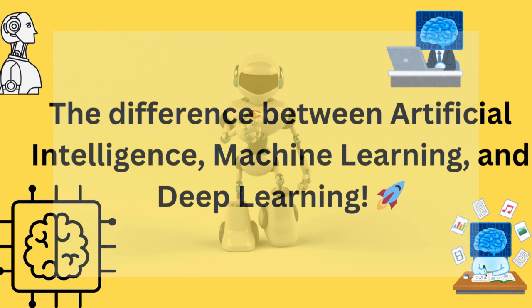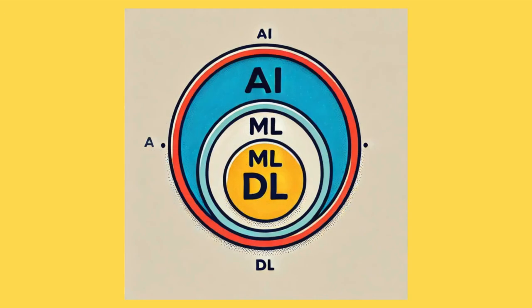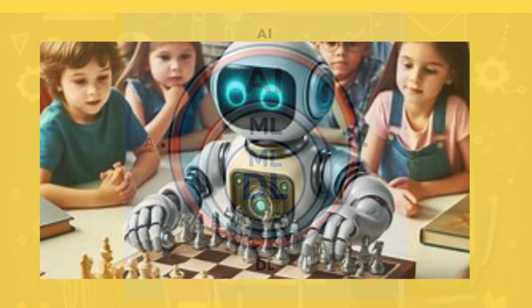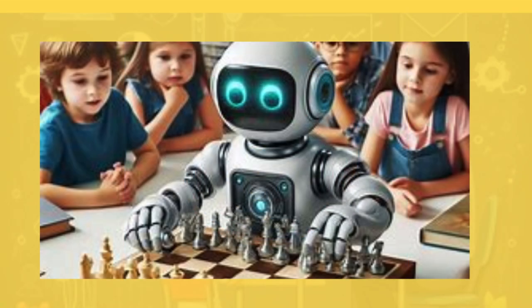Guys, today we can see the most interesting and very confusing topic in tech: the difference between artificial intelligence, machine learning and deep learning. These terms get thrown around a lot, but what do they actually mean and why do they matter? Don't worry, I'll break it all down with some real world examples and simple visuals that will make everything crystal clear. Ready? Let's dive in.